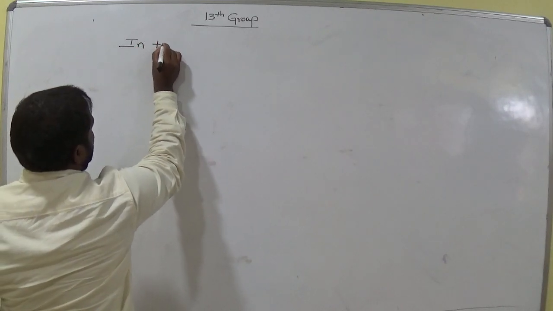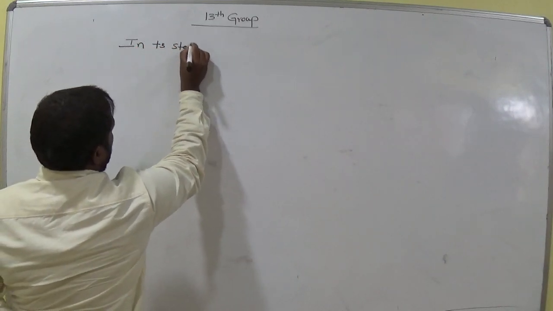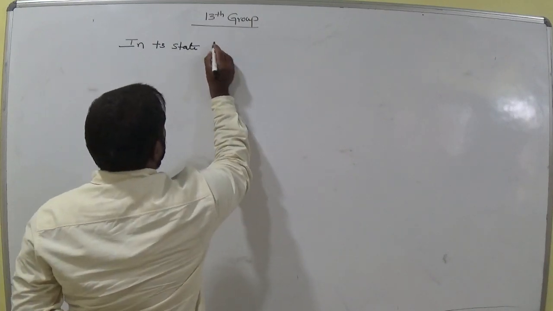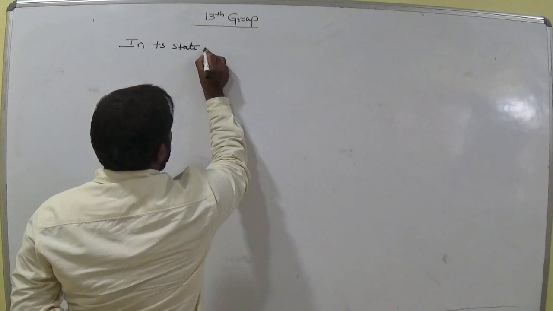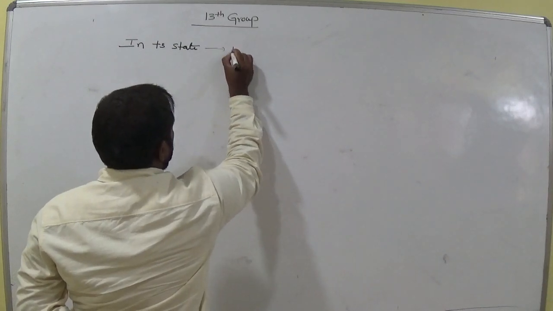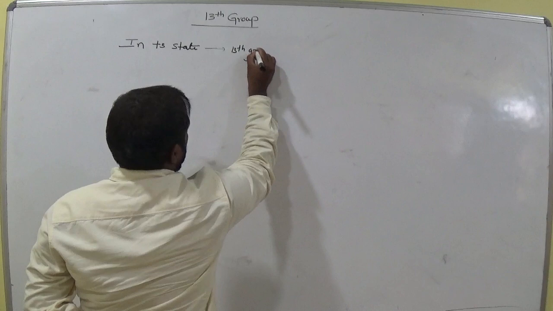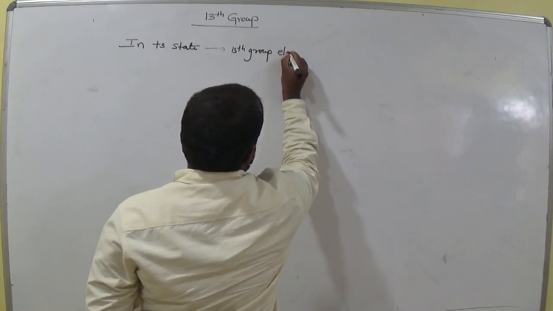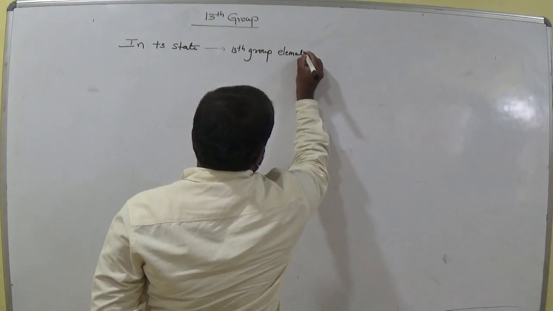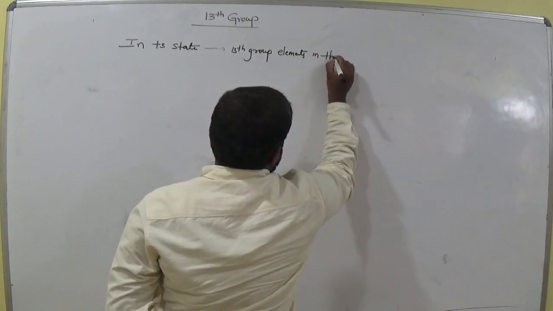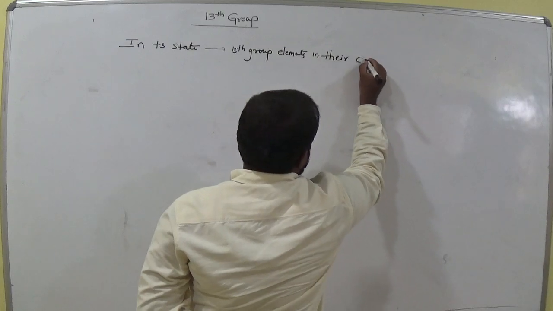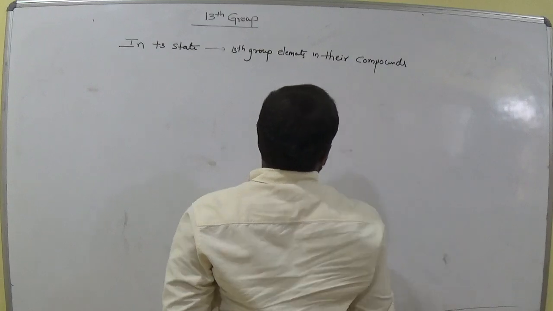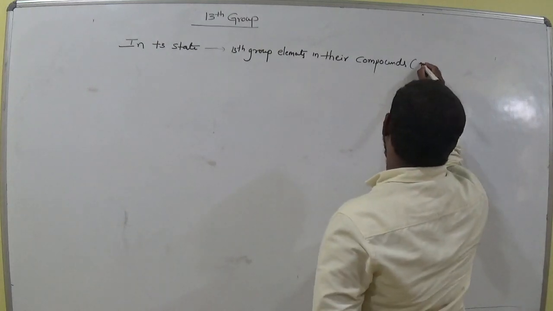In +3 state, the 13th group elements in their compounds, their compounds means, for example,